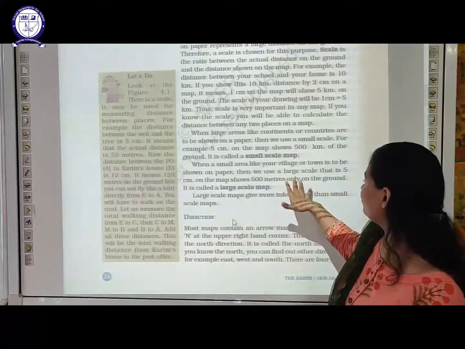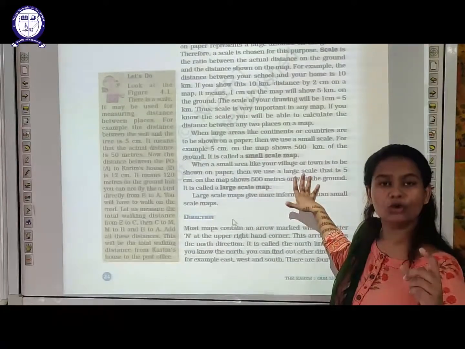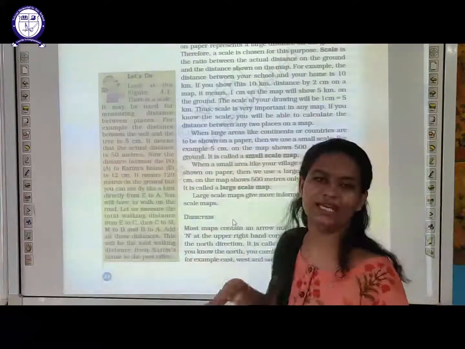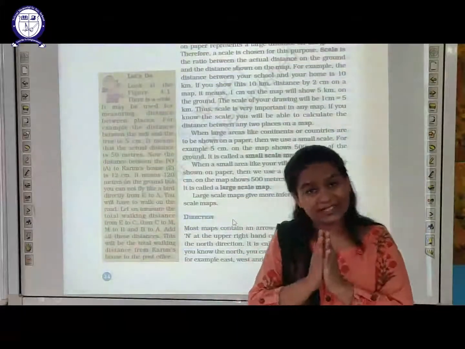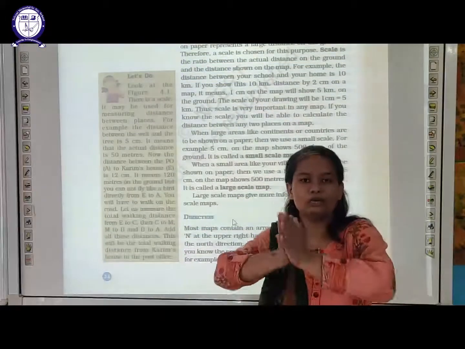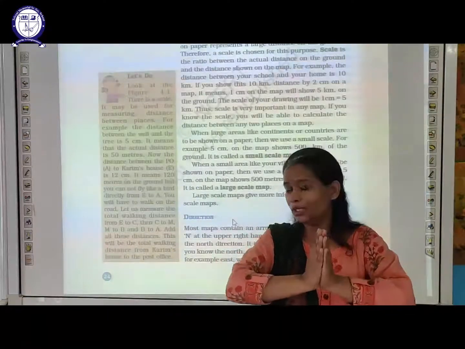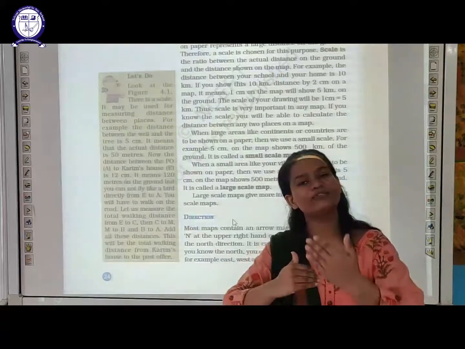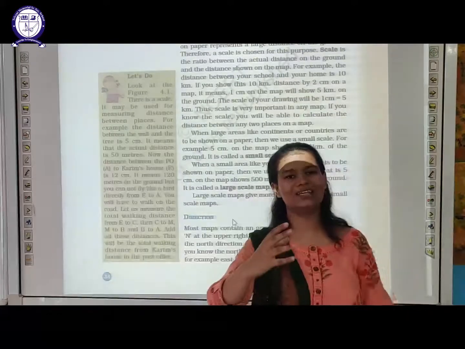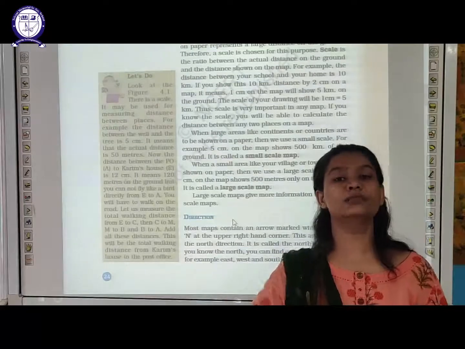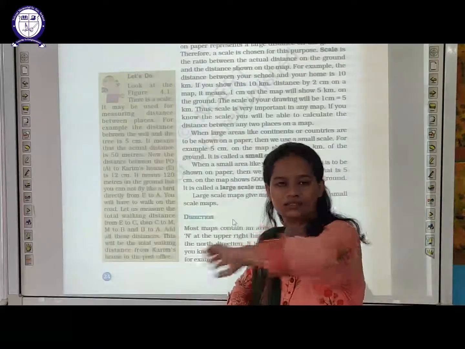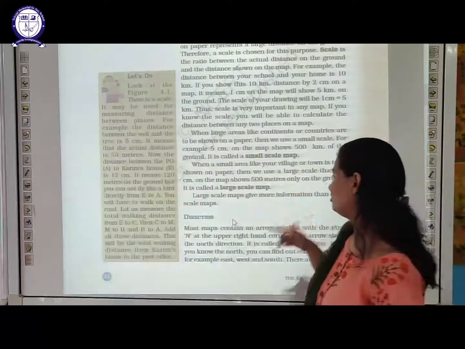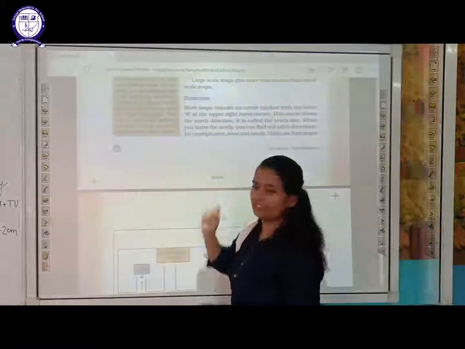On a large scale map, we are taking the distance on a large basis. With a small scale, the actual distances like 10 kilometers, 100 kilometers, 20 kilometers are not shown as such. Instead of the actual representation, they are given in small terms, in terms of scale, like 1 centimeter is this much, 2 centimeters is this much, and that is scale. We have small scale and we have large scale. Next is directions.